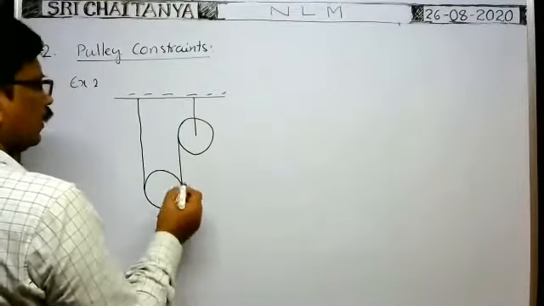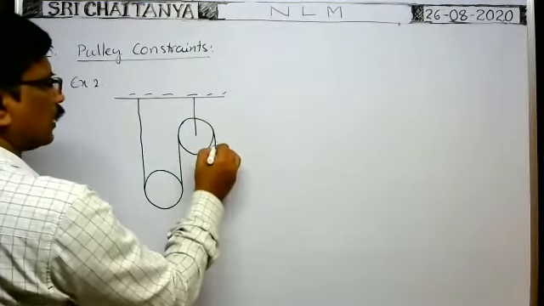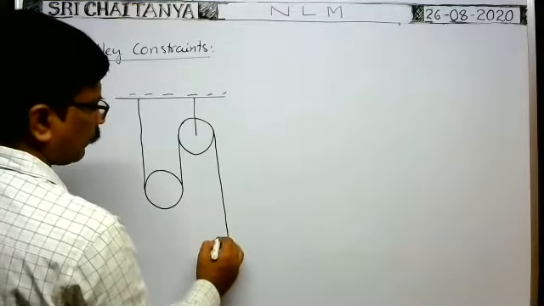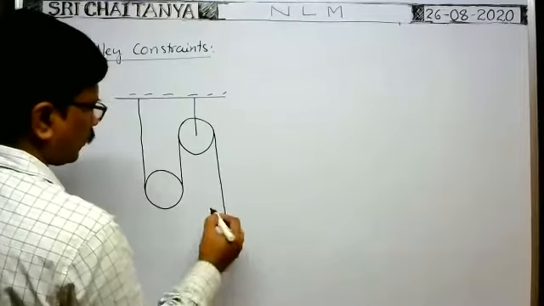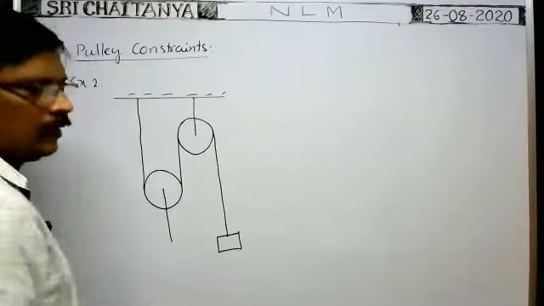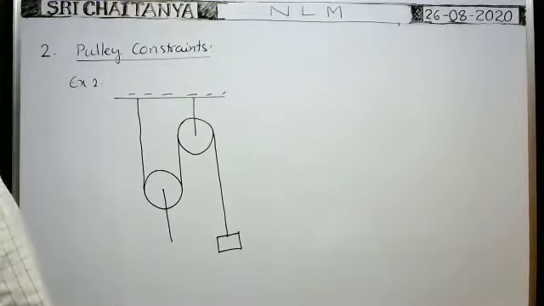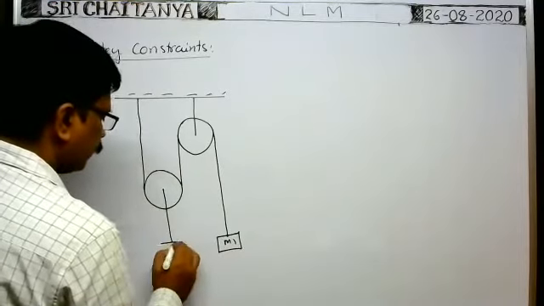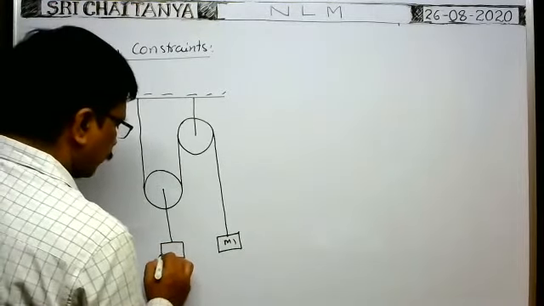Here the string is passed over the another pulley like this, and at the other end of the string one block is suspended. Here from the center of the pulley another block is suspended like this. There are two blocks suspended like this. So here it is say m1 and here it is say m2. Two blocks are suspended.